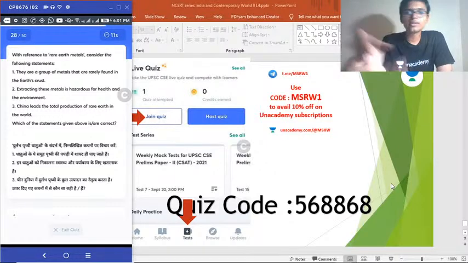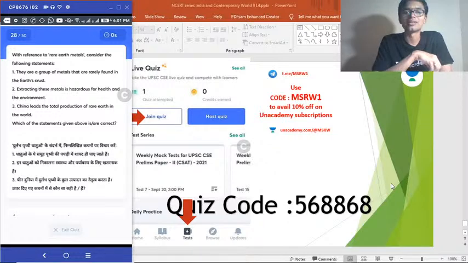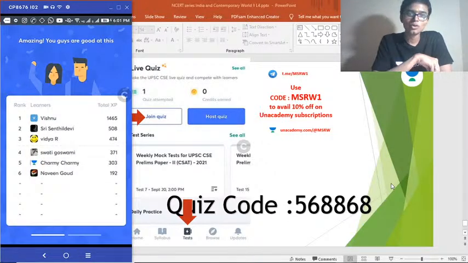The good thing with these kinds of questions is, if you can eliminate one statement, or if you have an idea of one statement, it is easy to arrive at the answer. If you can eliminate one statement, then you get a 50-50 in your final answer. Correct answer is option C. Nobody getting that.